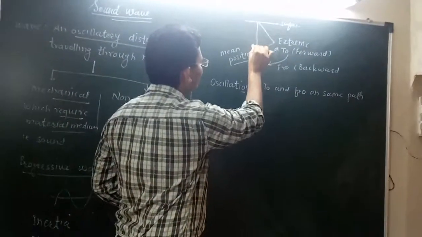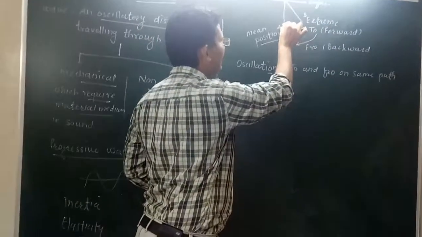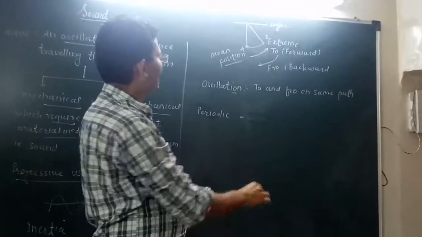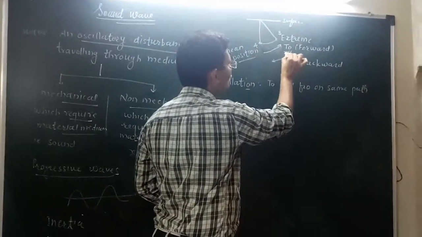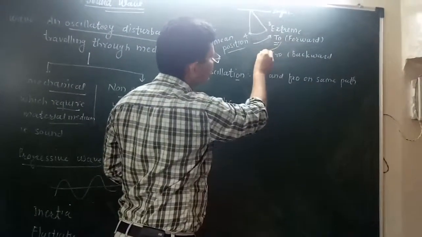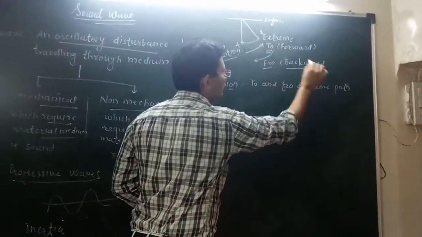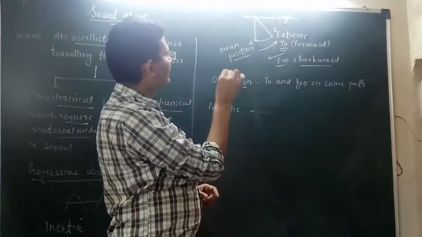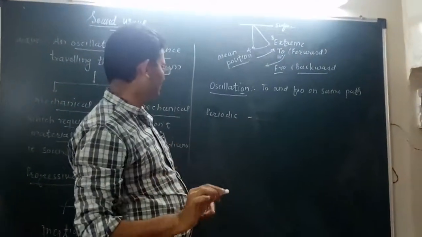Now the particle is moving from mean position A to B, with B the extreme position. If it is moving from mean to extreme, it is called the to motion. To means what? Forward direction. And if it is coming back in the same line in the opposite way, it is considered fro motion, that is backward motion. So, forward direction and backward direction. This kind of motion is called oscillation or oscillatory motion.